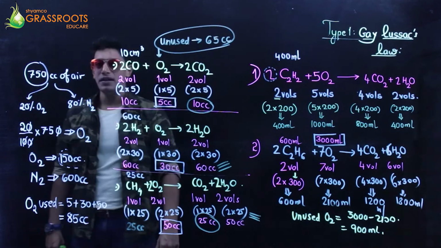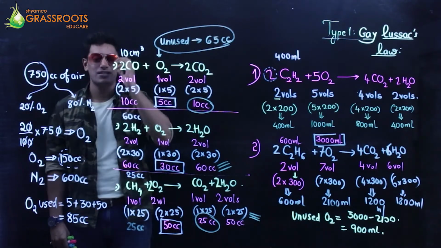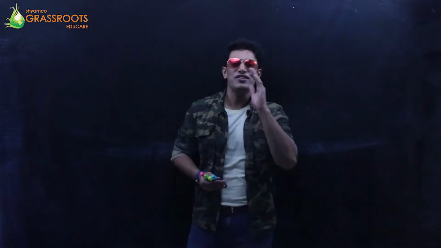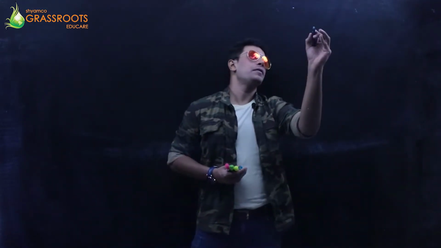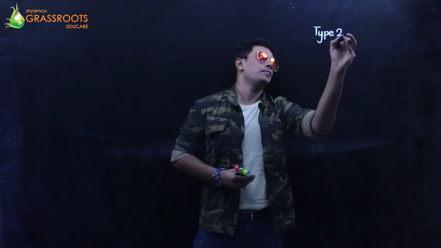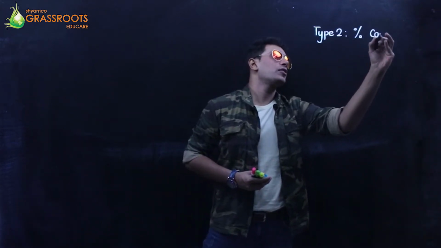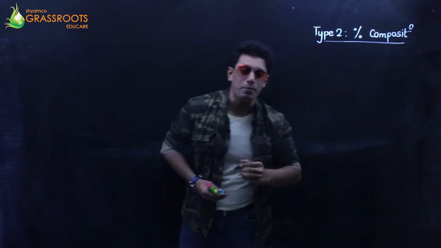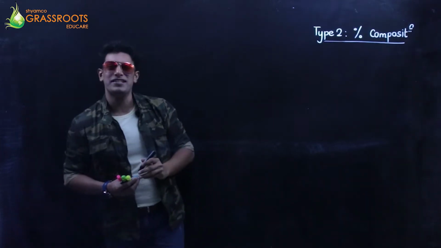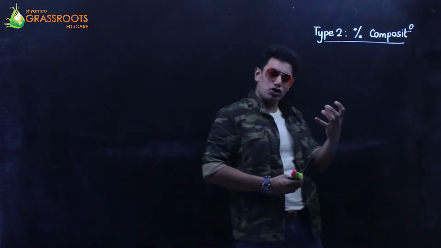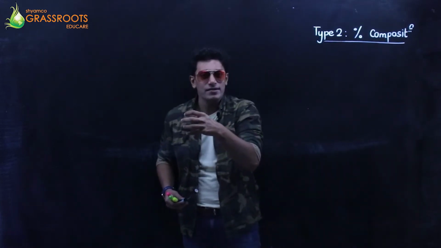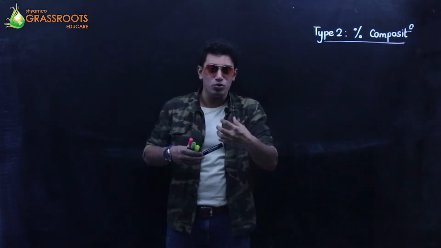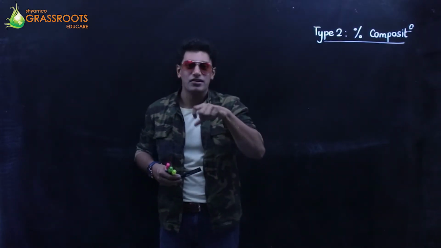All right, just go through them and we shall now go with the next part, the next concept, and that is percentage composition. Starting with the next type 2, percentage composition. All right, very simple type once again. What is percentage composition? It is the percentage by weight, mass of an element which contributes its weight in the entire compound.